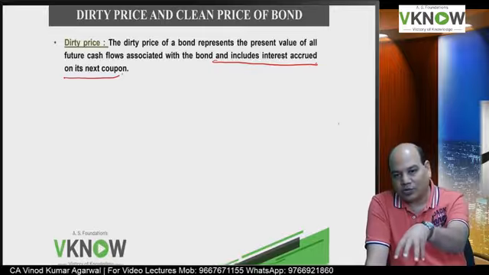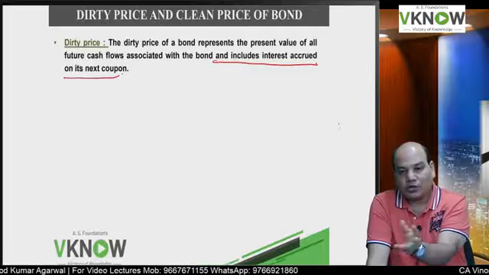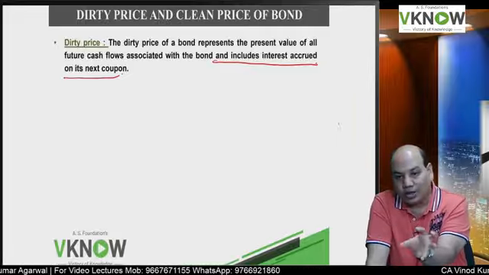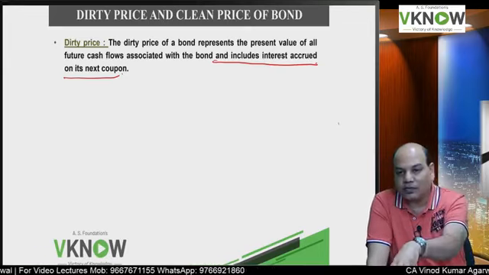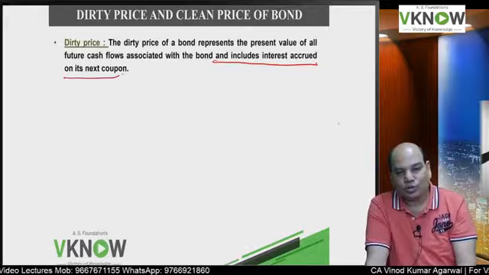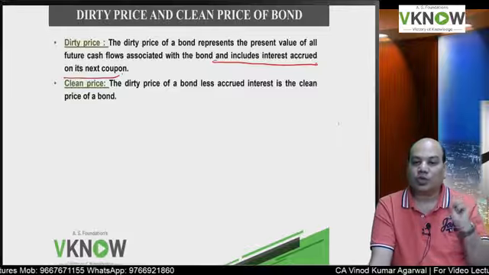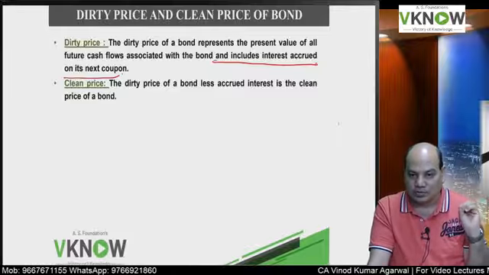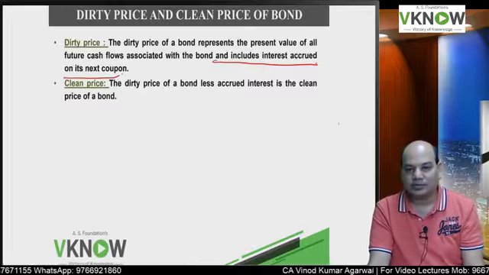It will include the price of the bond plus whatever interest has accrued till that date. From the last payment date till the date of valuation, whatever interest has accrued is also included in the dirty price. And when I remove the accrued interest from the cum interest price, what do we get?